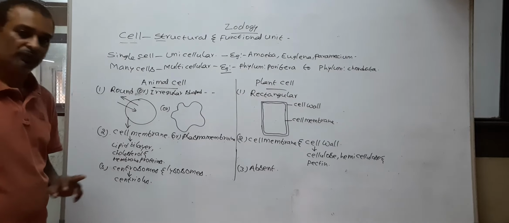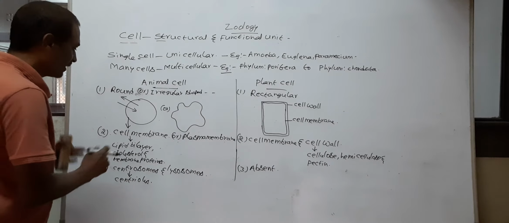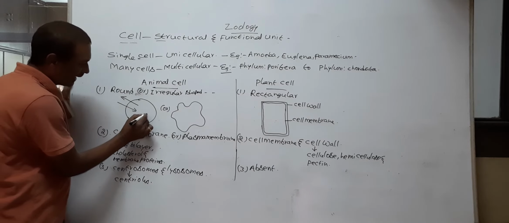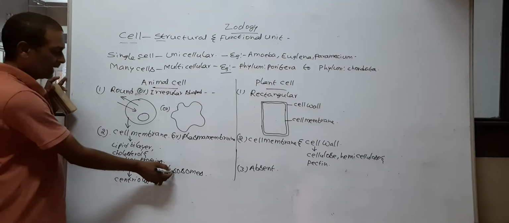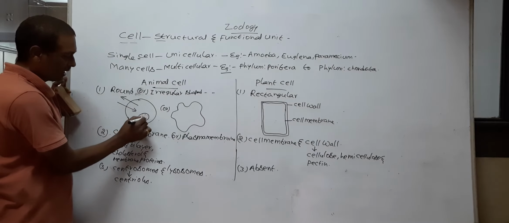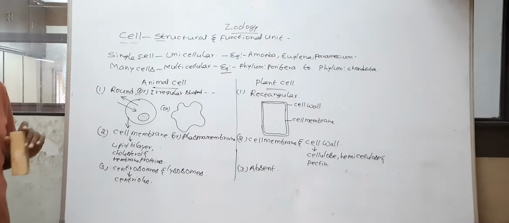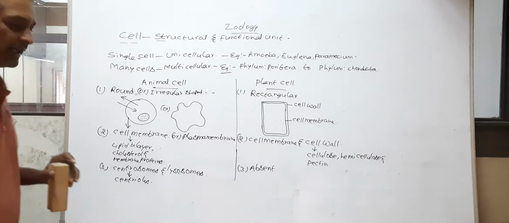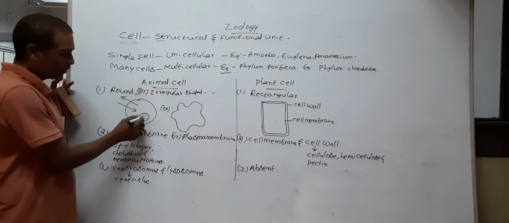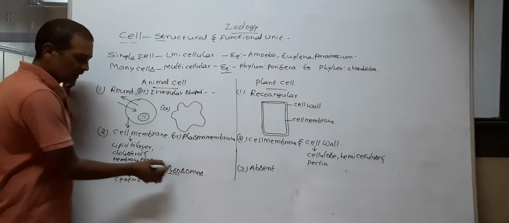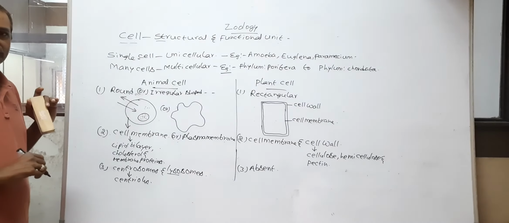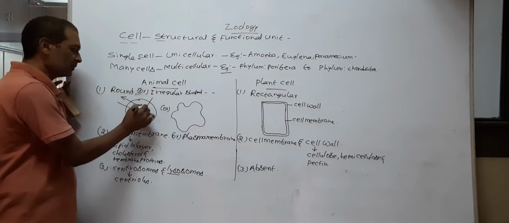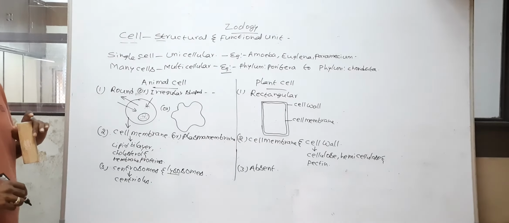Next, lysosomes. Lysosomes are sac-like cell organelles in the animal cell. The lysosomes contain hydrolytic enzymes. The hydrolytic enzymes of lysosomes digest the food which enters the animal cell.